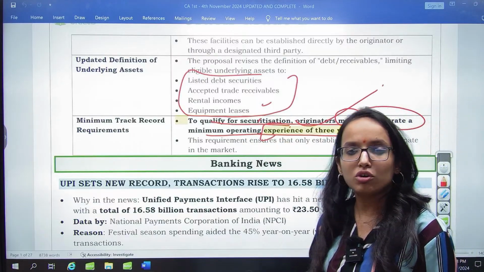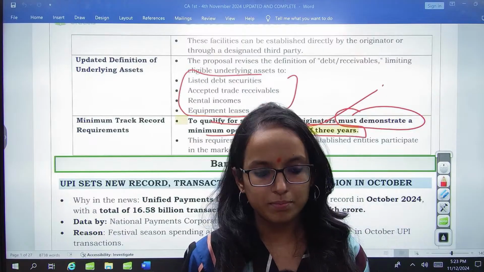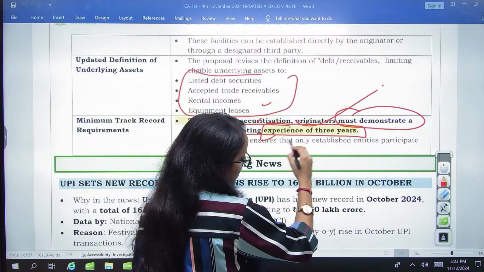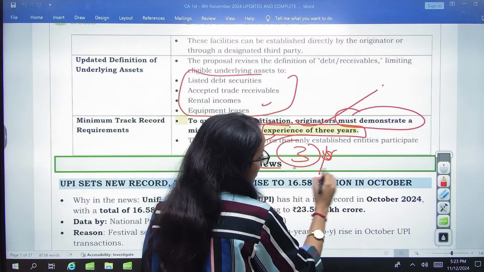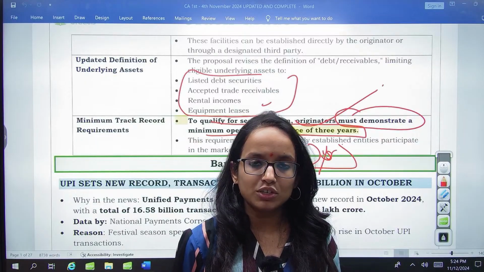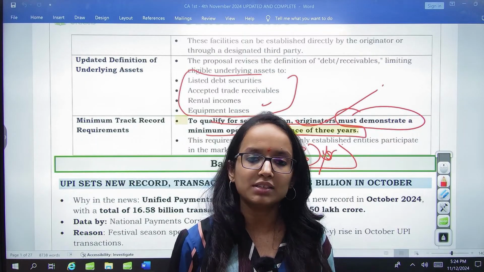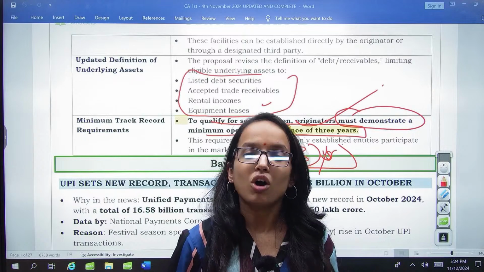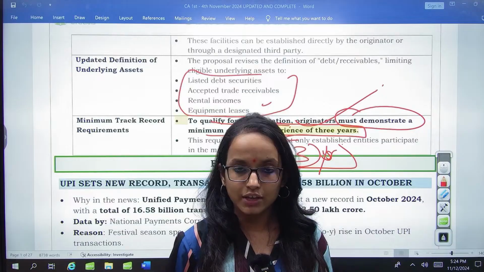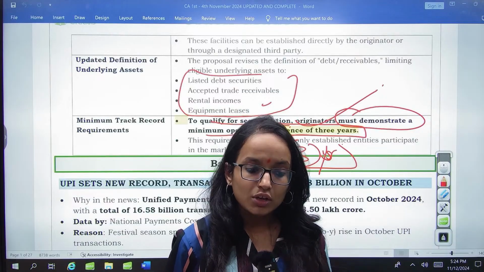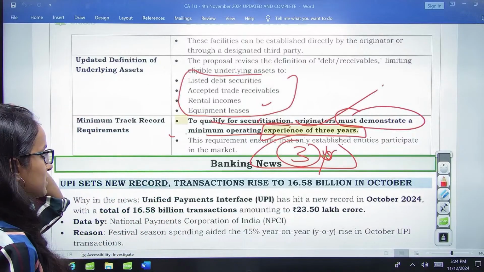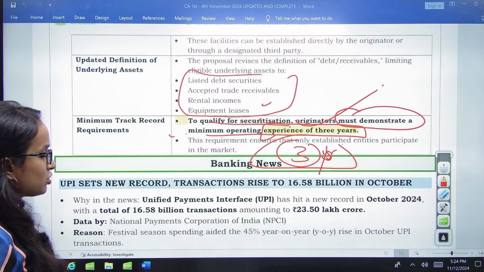Remember, the originators should have a minimum experience, and that has been specifically established as 3 years here, so that you will be in a better position to manage these assets or securitized debt instruments, or be a part of the creation of the securitization process.